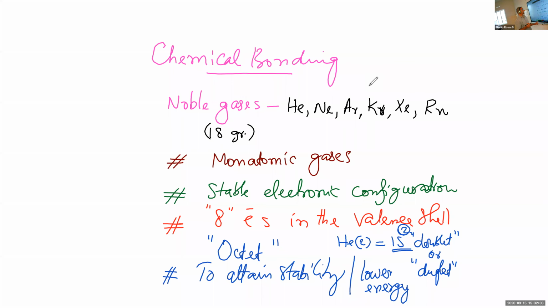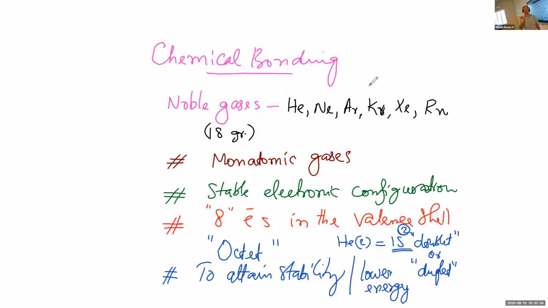Here, during chemical reactions or combinations between atoms, the atoms tend to attain stability. Stability means the stable electronic configuration of the nearest noble gas with 8 electrons in the outermost level. And in that case, the system will have very low energy, so that it is stable.